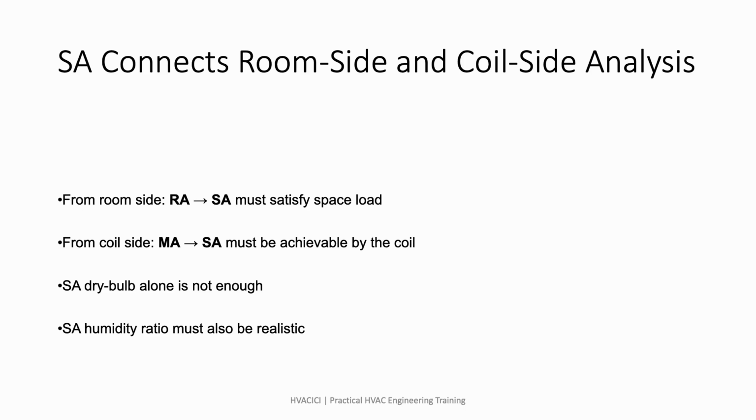The supply air point is very important because it connects both sides of the analysis. From the room side, RA to SA must satisfy the space load. From the coil side, MA to SA must be achievable by the cooling coil. This is why supply air dry bulb temperature alone is not enough. We also need to check the humidity ratio.